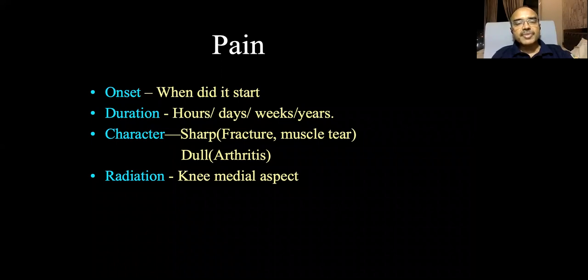What is the character of the pain? If it's a sharp pain, there may be a fracture or muscle tear. If it's a dull pain, then arthritis. Whether it is radiating to the medial aspect of the knee, especially in children, when you see a slipped capital femoral epiphysis or Perthes disease, the patient may complain of pain in the knee, but when you examine the knee, you don't find anything. Just examine the hip quickly, you will find there is some pathology in the hip. So most of the time, children point to pain at the knee. That is because of the radiation of the hip pain towards the knee joint because of the common nerve supply.